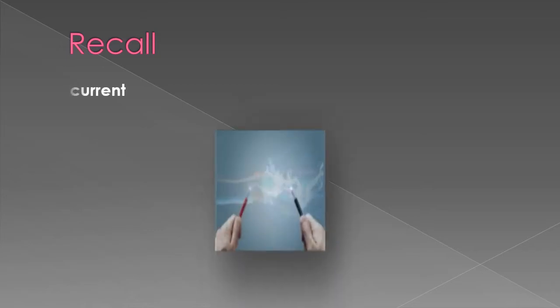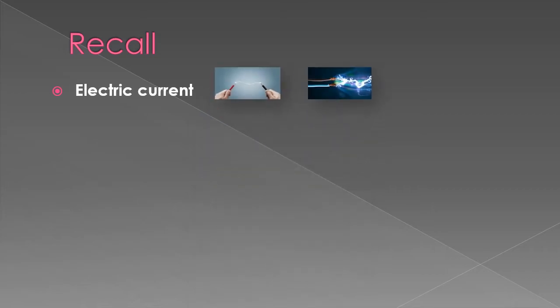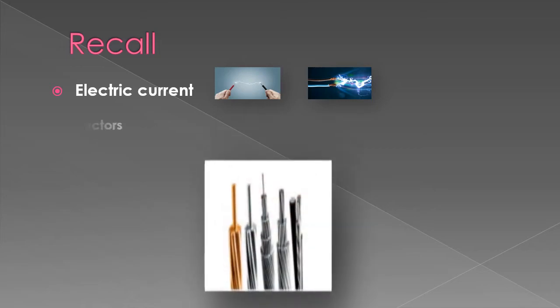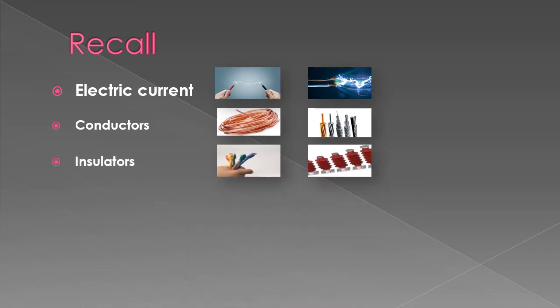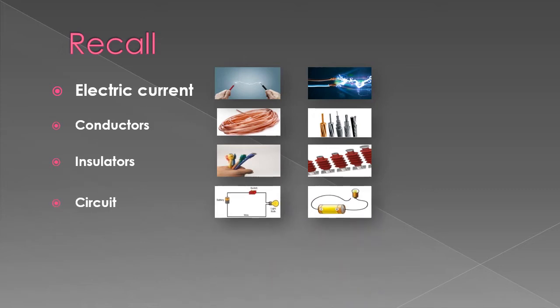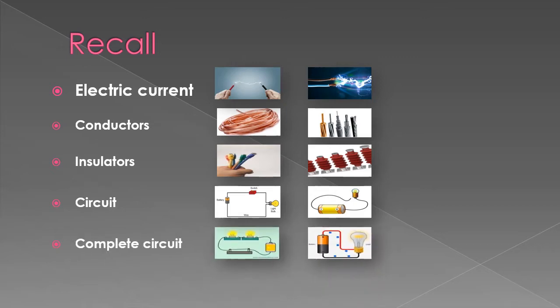We will learn more about it. Dear students, before starting today's journey of learning, let's recall what we have learned in the previous lectures. We have learned about electric current. Electricity flowing through a path or a wire is known as electric current. Then we have learned about conductors, those materials that allow electricity to pass through them. Then insulators, opposite to conductors. Insulators do not allow electricity to pass through them. Then we have learned about circuits and the basic components of a circuit. And dear students, at the end we have learned about a complete circuit and its components.